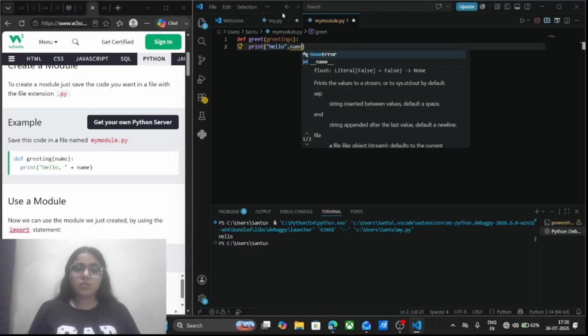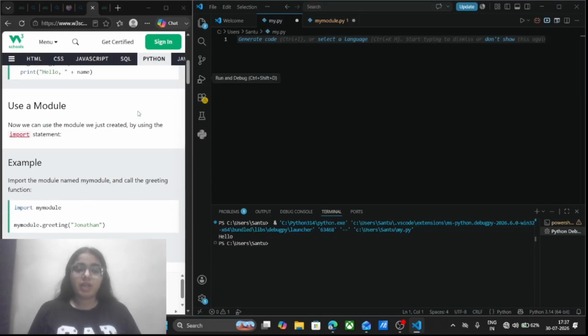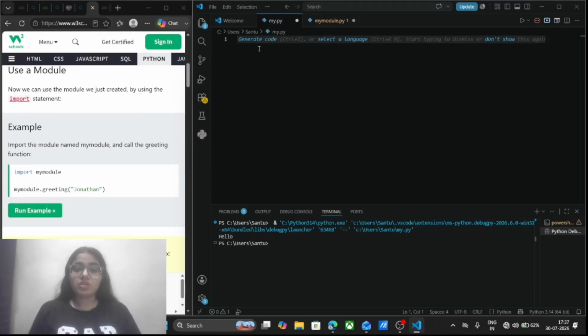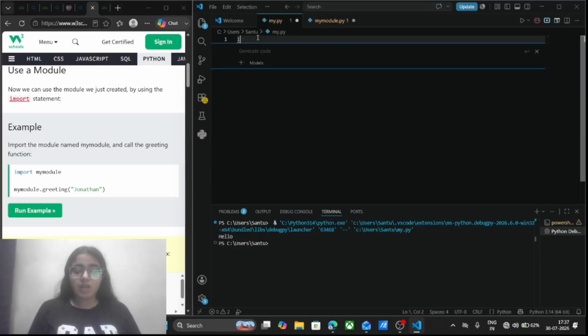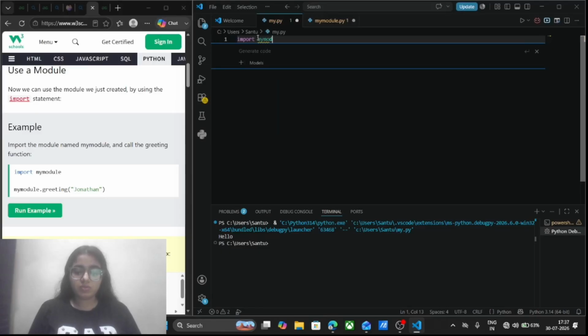In order to import this function in my main.py, I will use the import statement. I will write import my module, and it is going to be imported here.